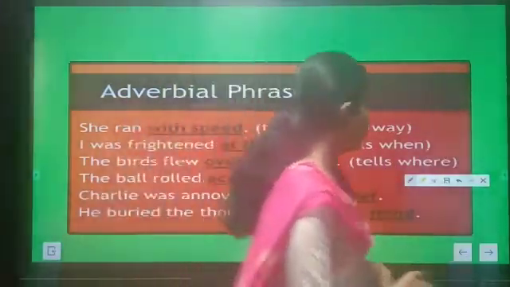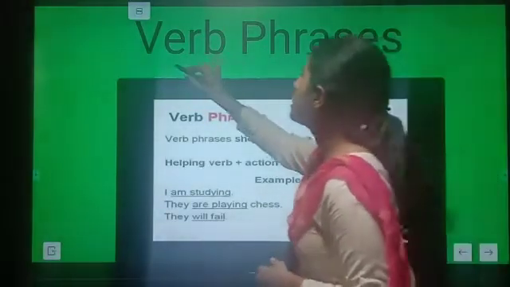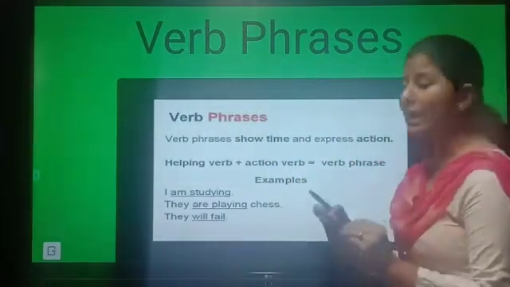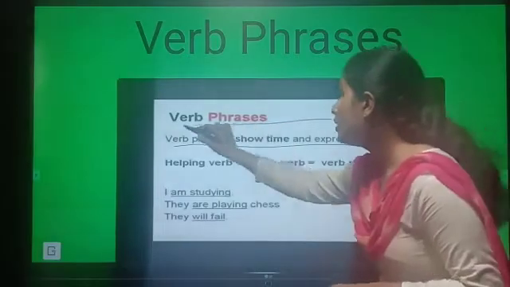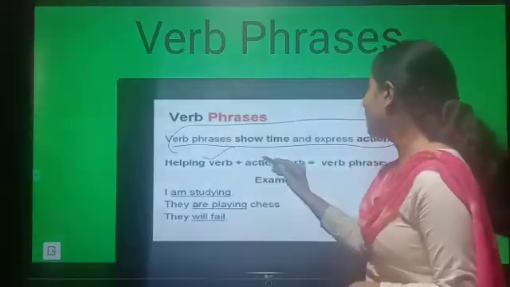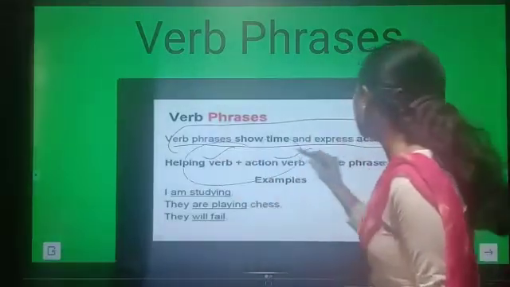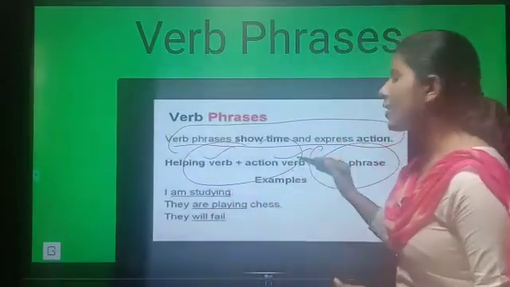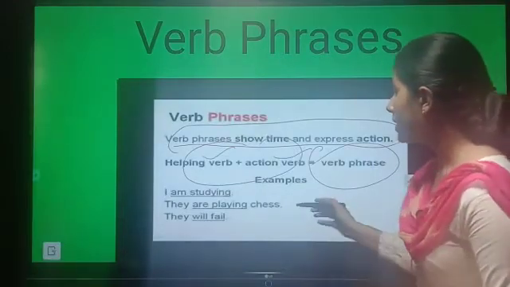Am I clear? Okay, let's move forward and understand the last kind of phrase, and that is the verb phrase. What are verb phrases? Students, this is a very easy phrase to find out. Verb phrases show time and express action, meaning when the action has taken place. So it must have a helping verb and the action word. Helping verb plus action verb, or you can say the main verb, combinedly make a verb phrase. So you can see some examples.